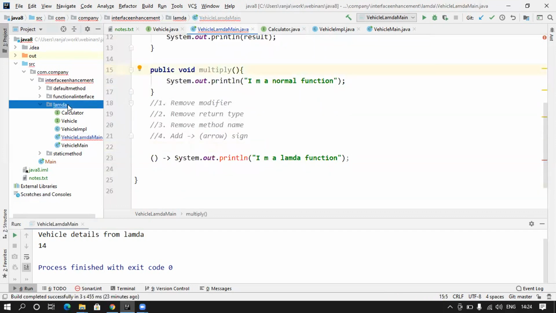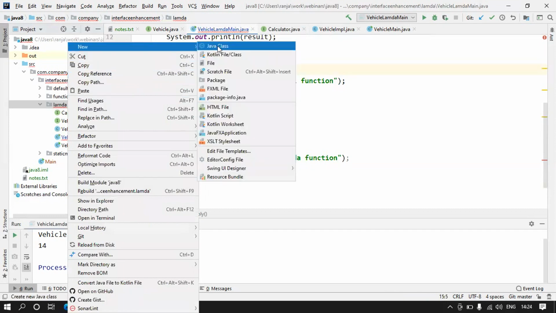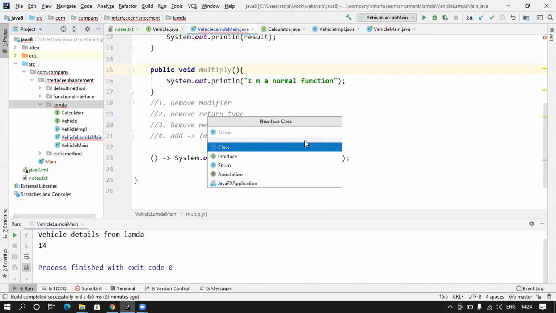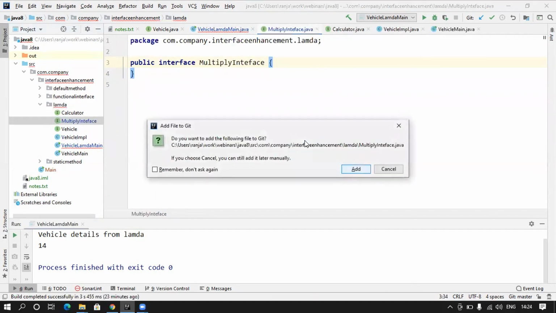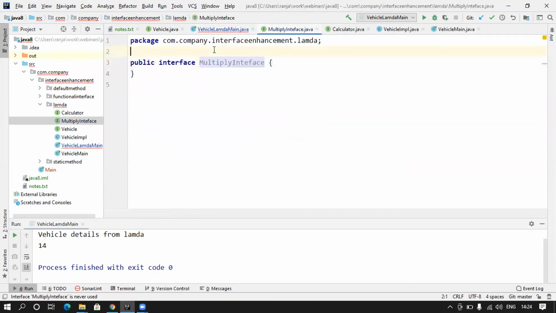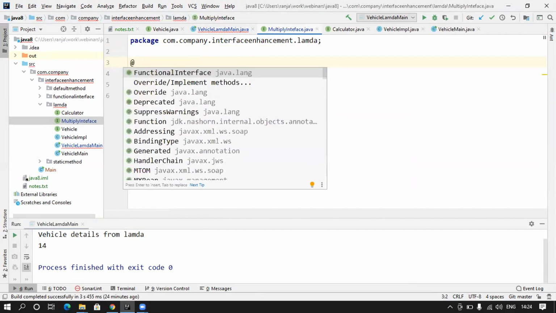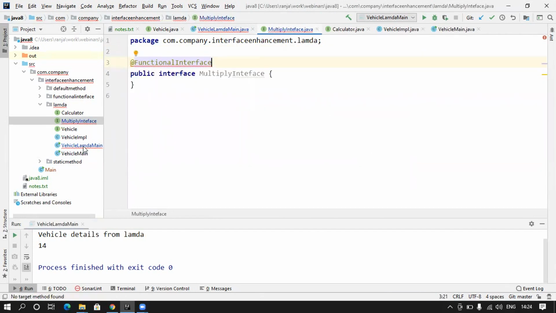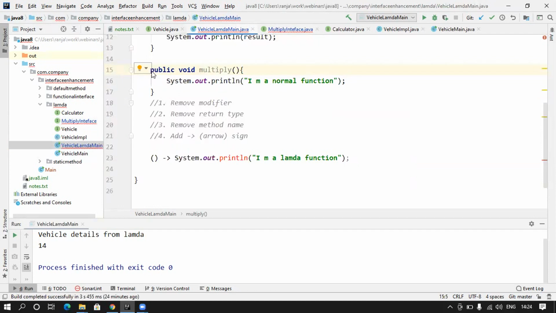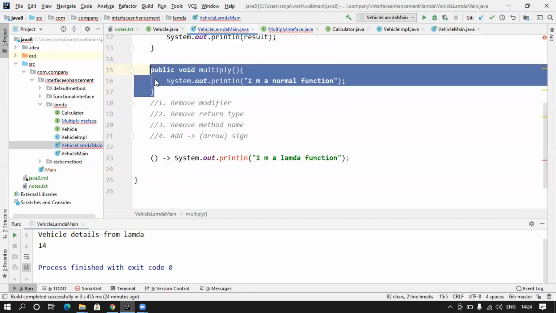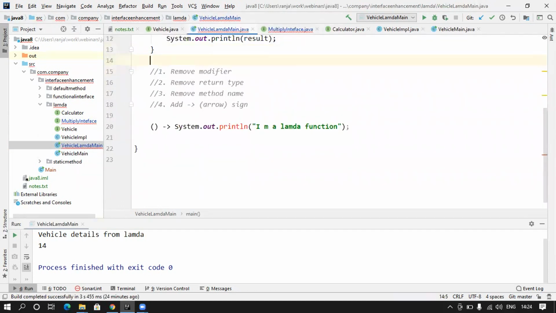So let me create an interface here, a functional interface. I will call it multiply interface, and put this one inside that. So I will say functional interface, and then I will go here and copy this, cut, and paste it here.